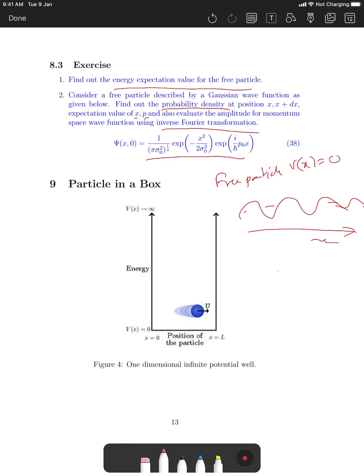But the scenario for a particle in a box is a little different. So what is happening is that there is a box like this, and the potential is 0 from here to here, and the potential is infinity outside. Potential infinity means that the only solution you can have with an infinite potential is that the wave function should vanish. That means the particle cannot escape this box.